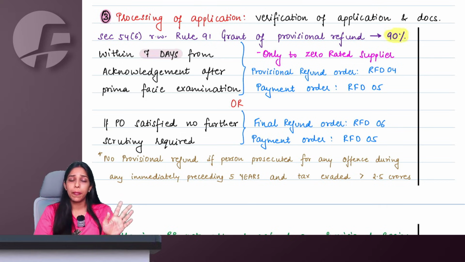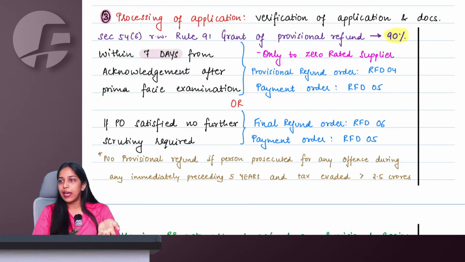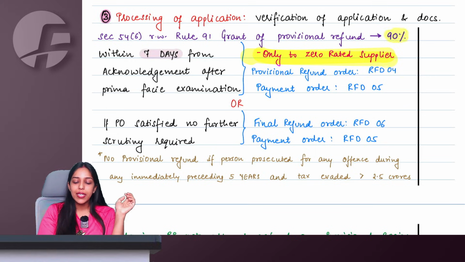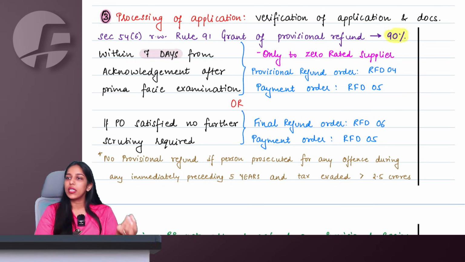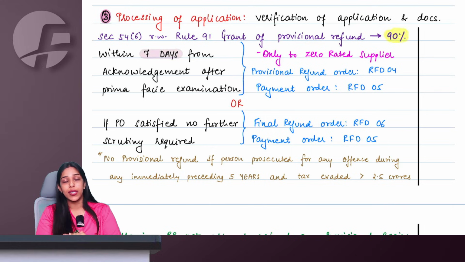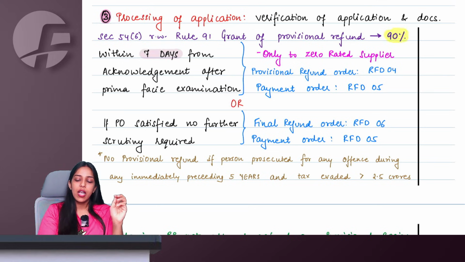This is nothing new. We have already studied this, that for normal people, full verification examination will be done and after that, refund is granted to the applicant. But ma'am, for zero-rated suppliers, taking refund is a daily activity, their working capital is blocked, etc. So, on a provisional basis once, before the final order, as per RFD 04, 90% refund is given to them within 7 days of their acknowledgement.